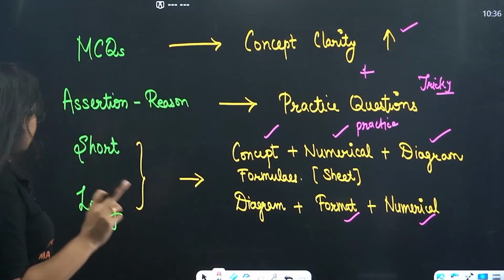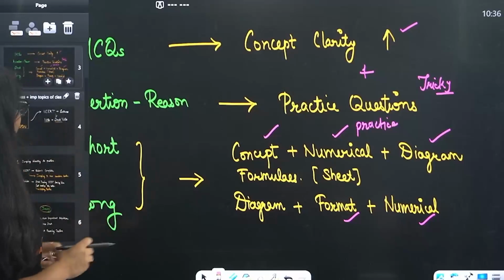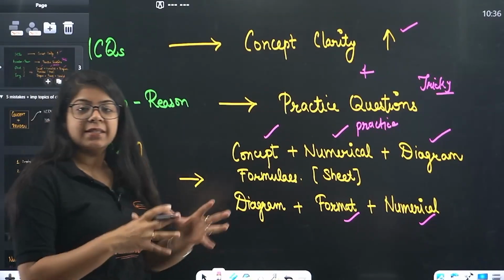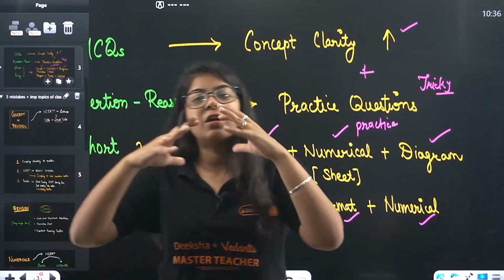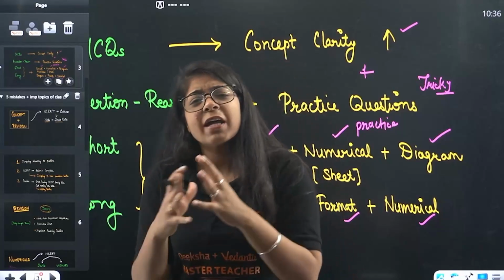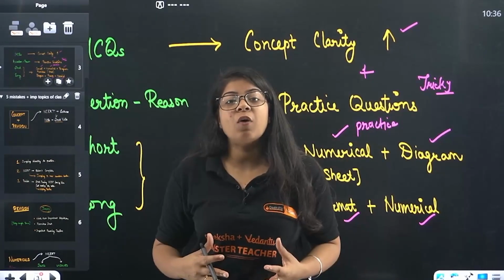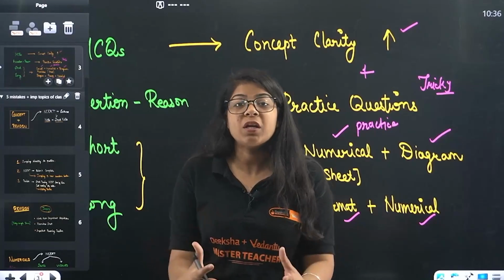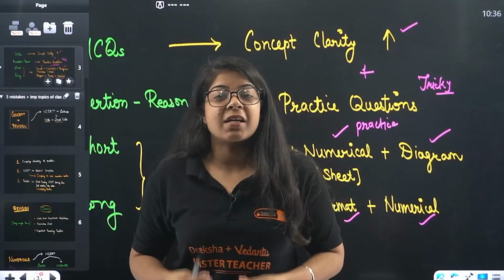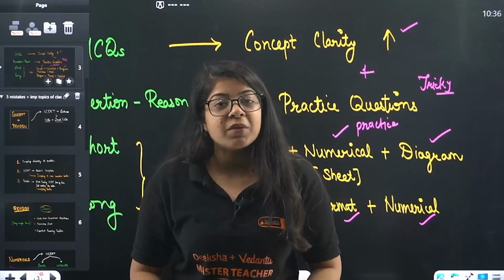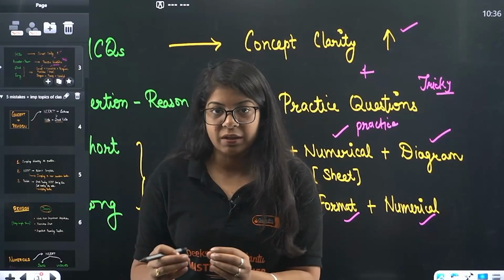Okay, so next I want you to see this very carefully. How will you actually study this? This is the paper pattern. This is what you require to give your exam in a better way, right? But how do we reach there? How do I complete the syllabus? How do I do the revision? How do I actually study science from the very core, from the very basics? That is an important thing, right?